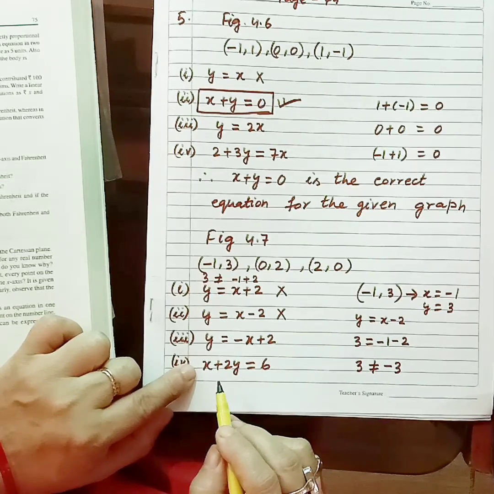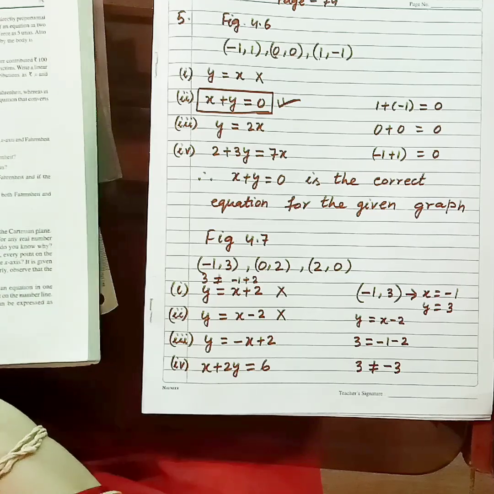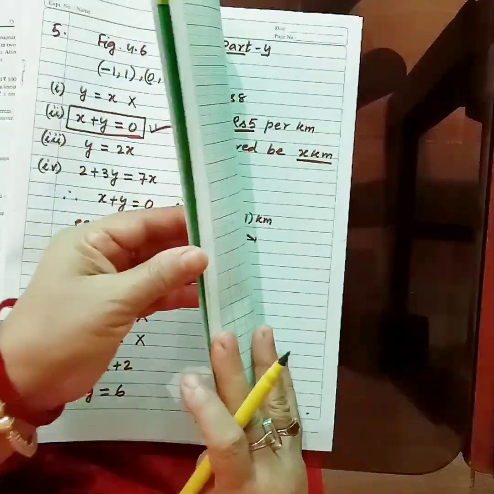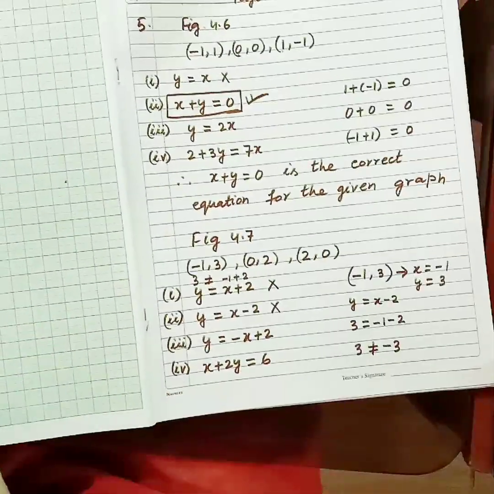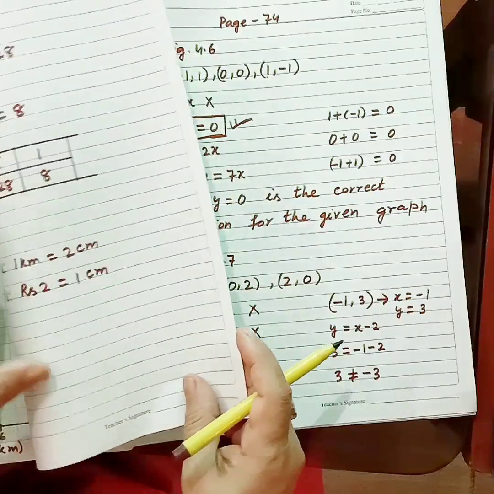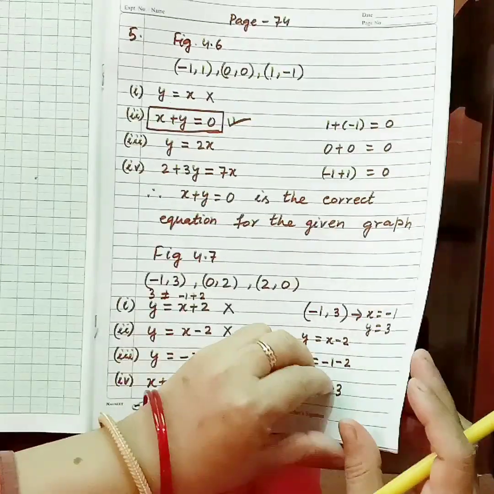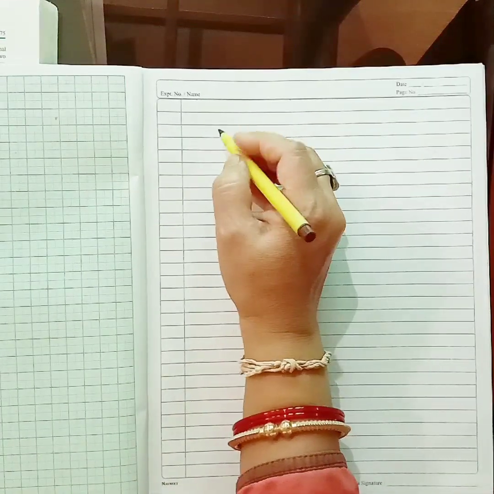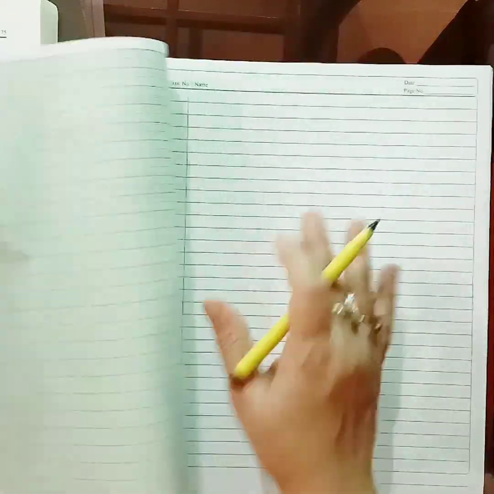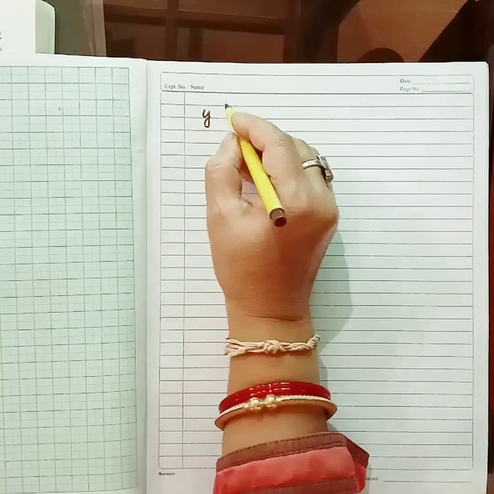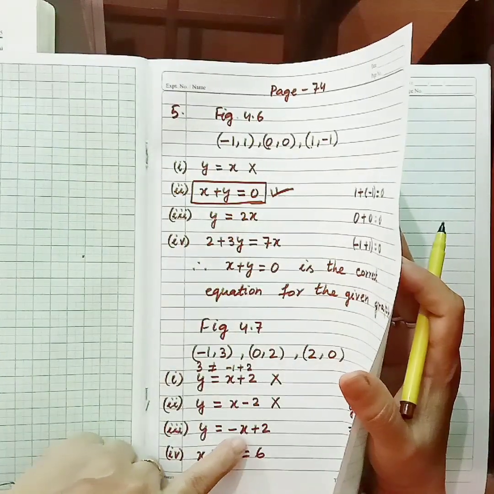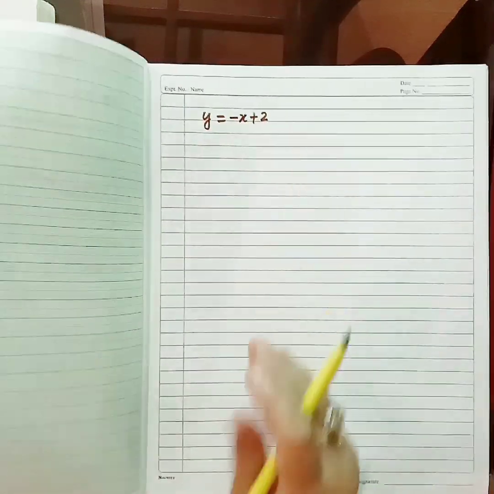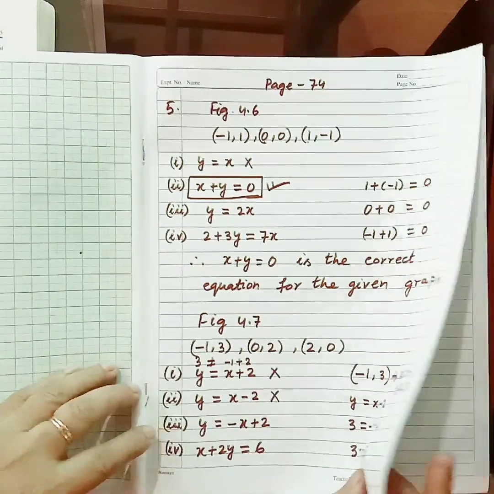Then we will be checking the third one. The third equation is y is equal to minus x plus 2. What is the value of y?